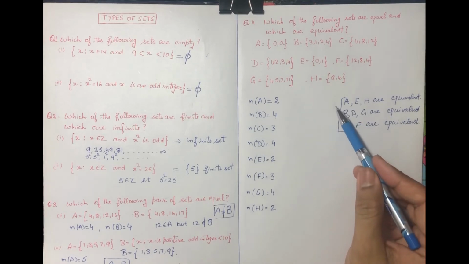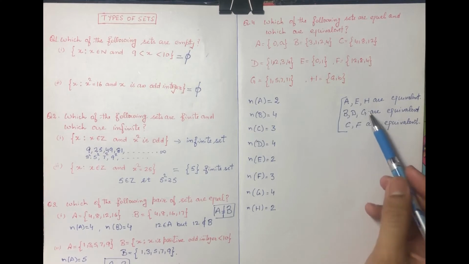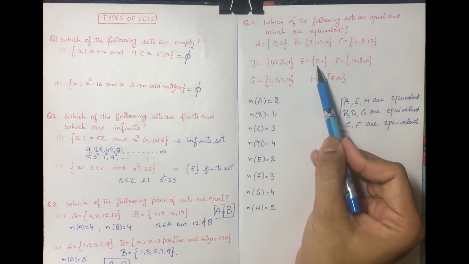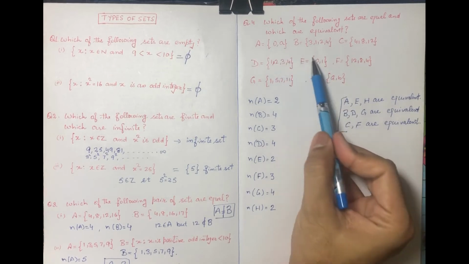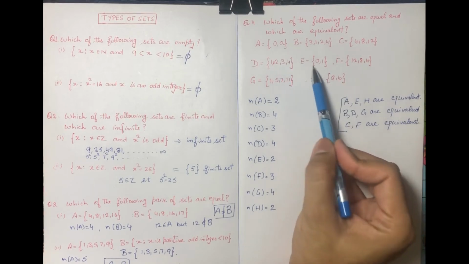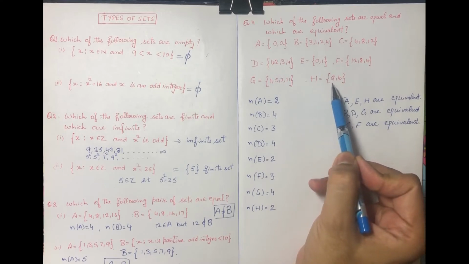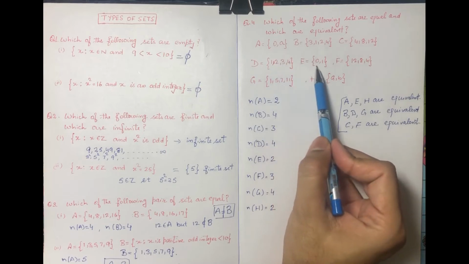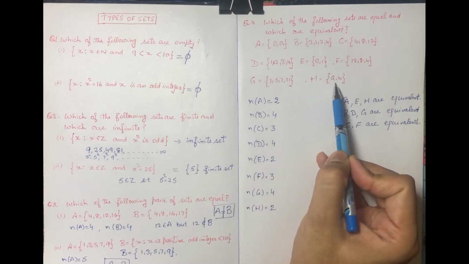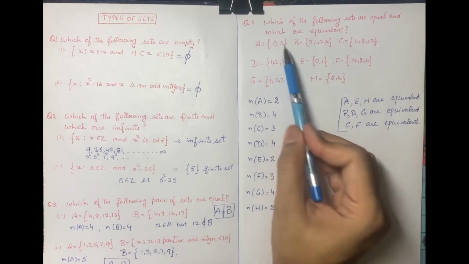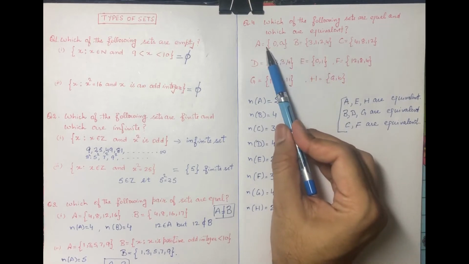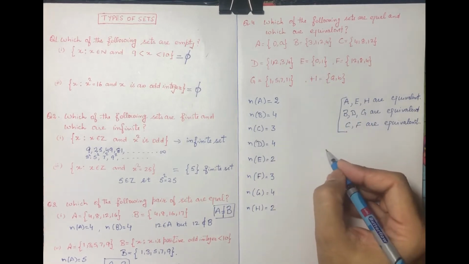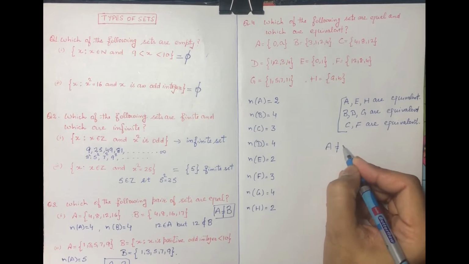Now we have to check among these 3 which are equal: A, E and H. We can easily see that none of the 3 have the same elements. 0 belongs to E but does not belong to H. Capital A belongs to A, but A does not belong to E. So A is not equal to E.